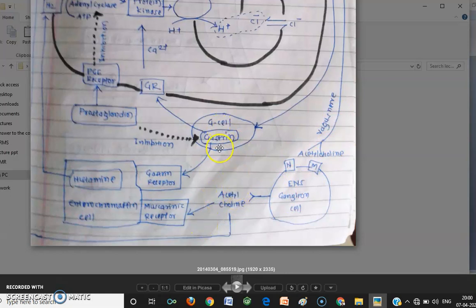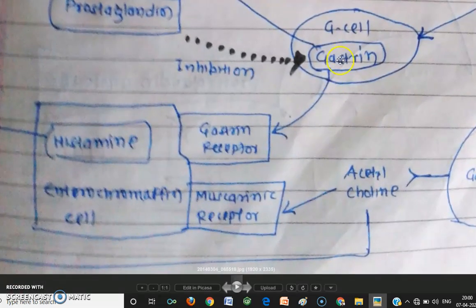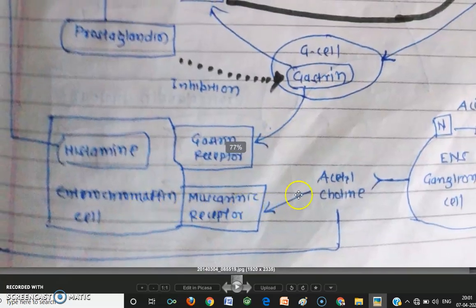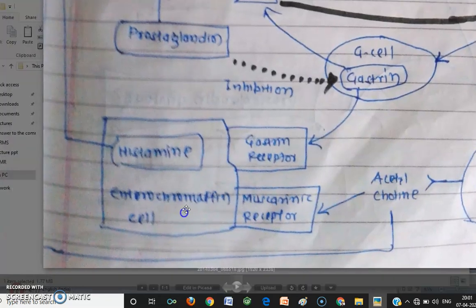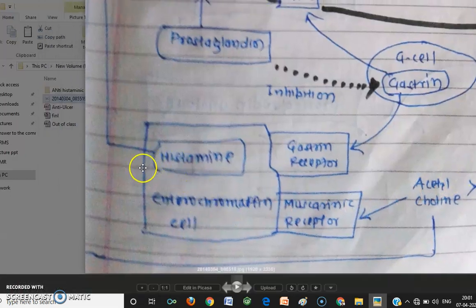Now G cell releases the gastrin, and this gastrin as well as acetylcholine both activates the enterochromaffin cell. Via gastrin receptor, gastrin is binding to the enterochromaffin cell, and via muscarinic receptor, acetylcholine is binding to the enterochromaffin cell, and both activates the enterochromaffin cell, and that results into the release of histamine.